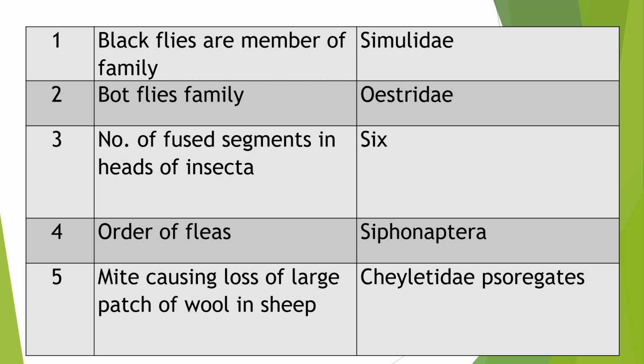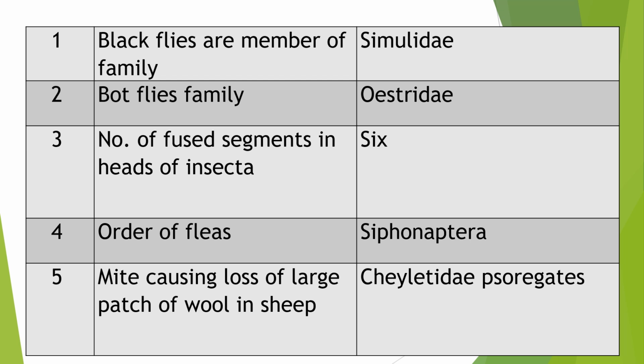Black flies are a member of which family? Answer: Simuliidae. Question 2. Bot flies family? Answer: Oestridae. So, students, you have to mug up the family of almost all common parasites. Question number 3. Number of fused segments in the head of Insecta? Total there are 6 fused segments.